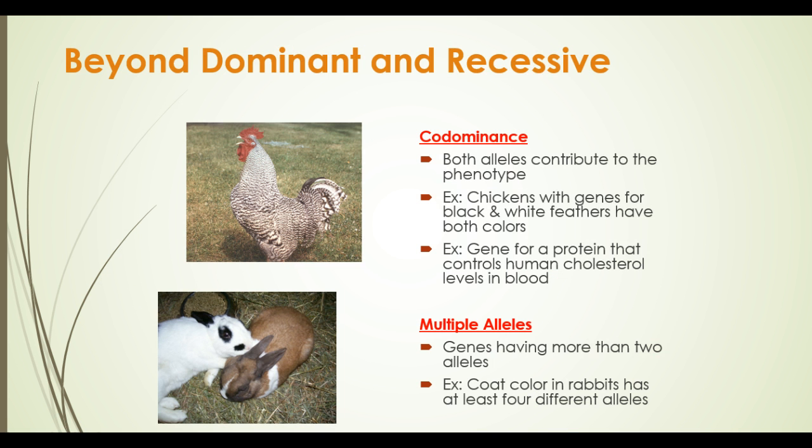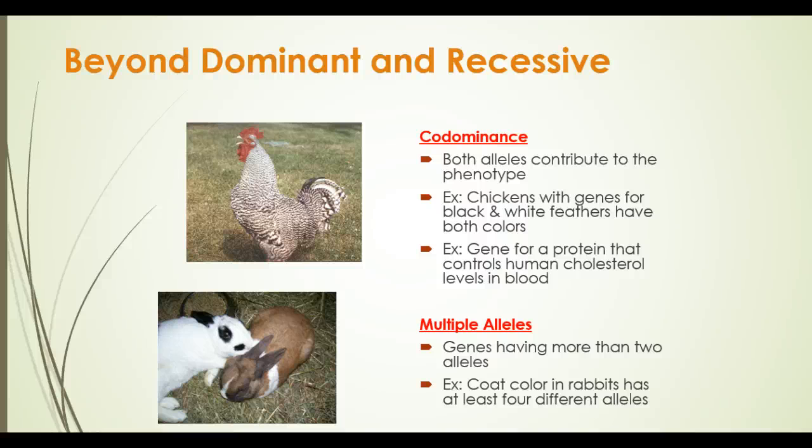The next instance is in codominance. It means both alleles contribute to the phenotype. An example is chickens with genes for black and white feathers have both colors showing. Another example is the gene for protein that controls human cholesterol levels in blood.